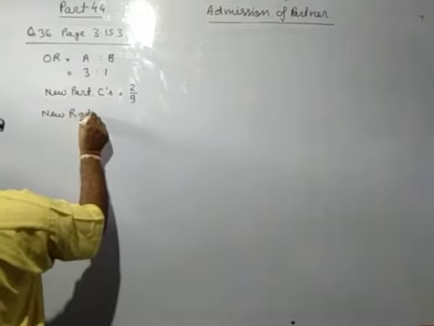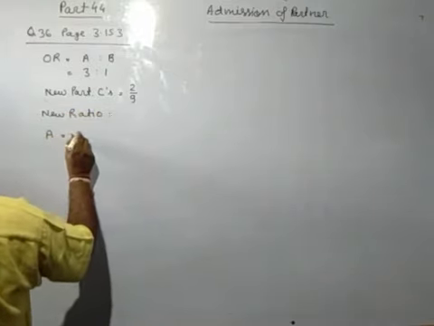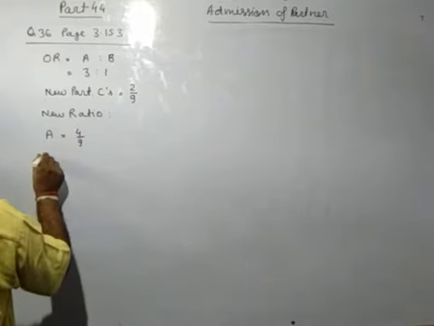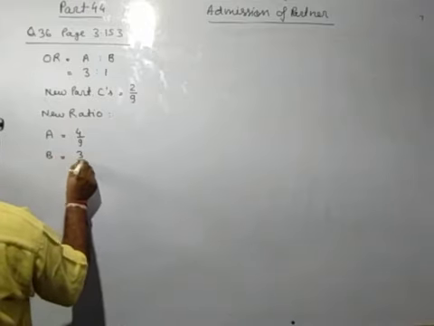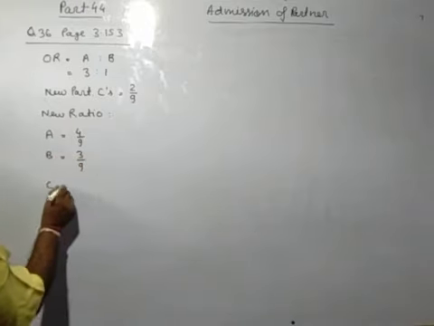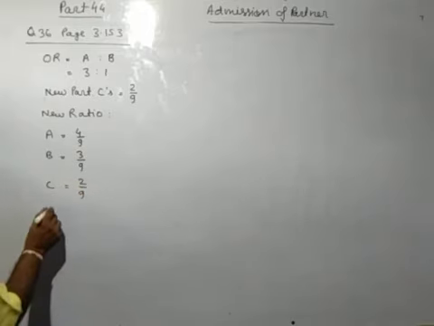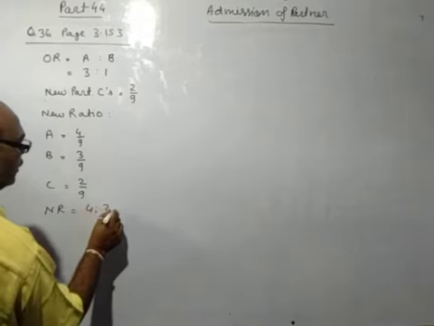New ratio is given: A's new ratio, future ratio, 4/9; B's new ratio 3/9; and C's ratio, already you know, 2/9. So new ratio has come 4:3:2.